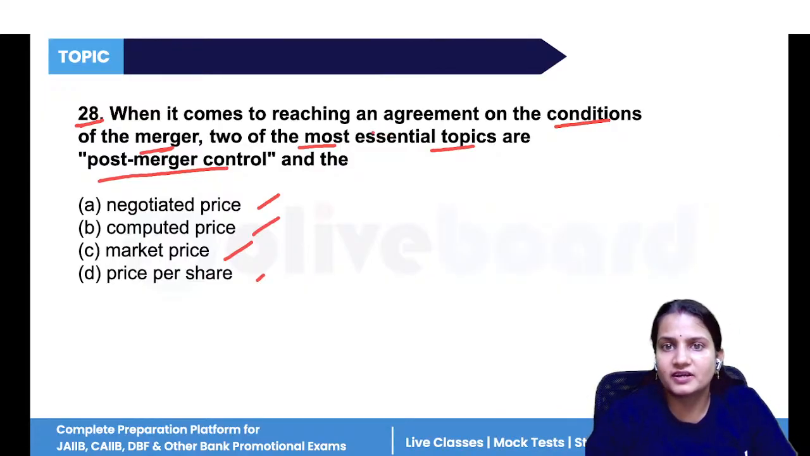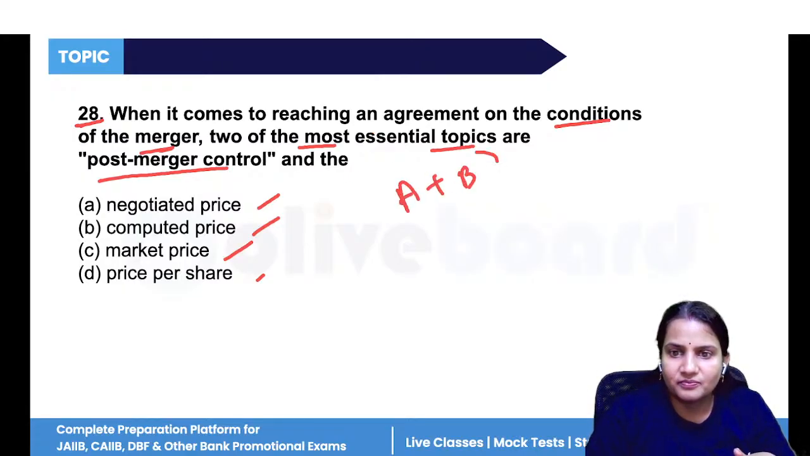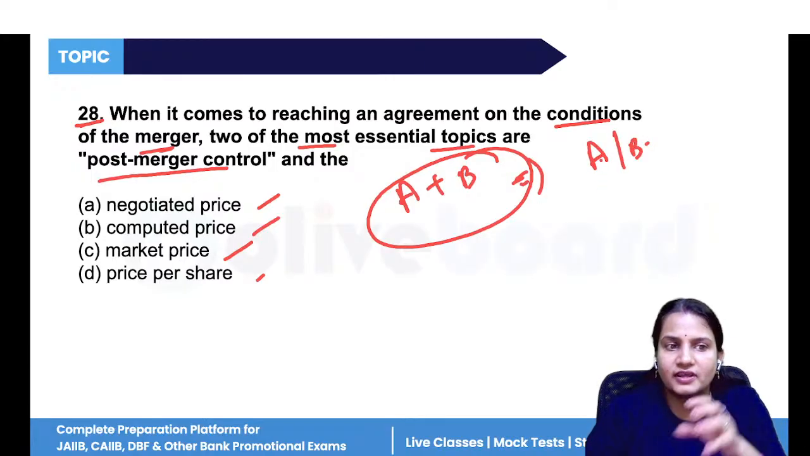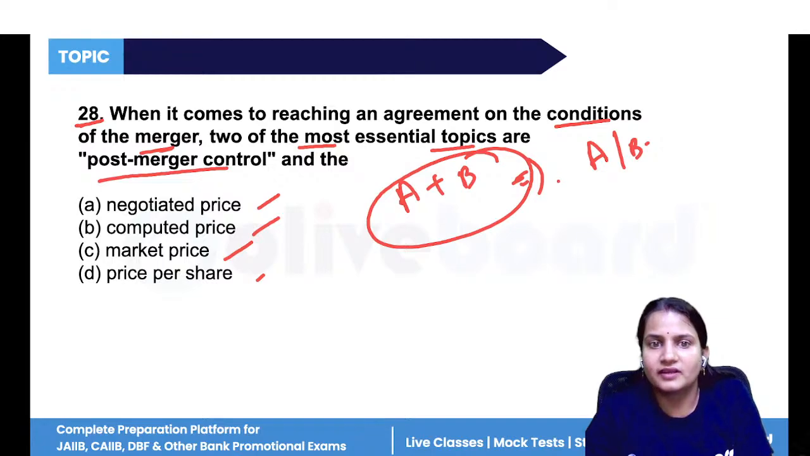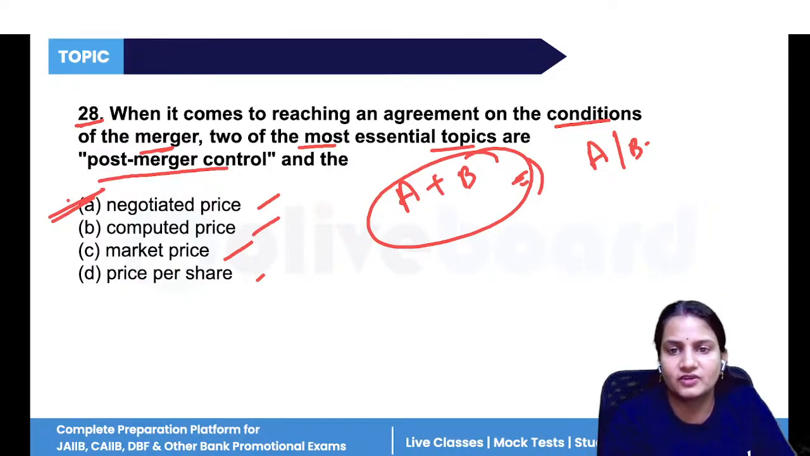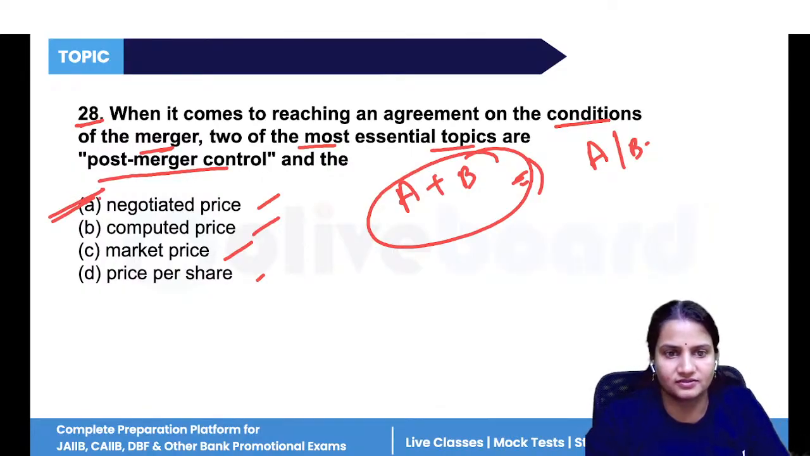So in post-merger control, because two companies, company A and B, have merged together, either A's existence will be there or B's existence will be there. So they have to agree on the condition of the negotiated price. That is the value at which both the parties have negotiated. So option A is the correct answer.